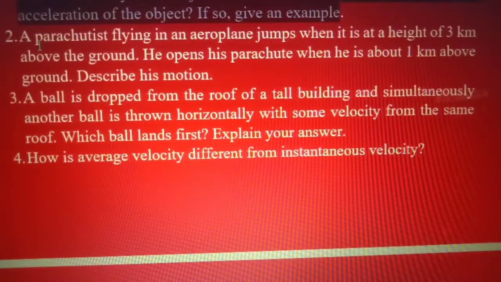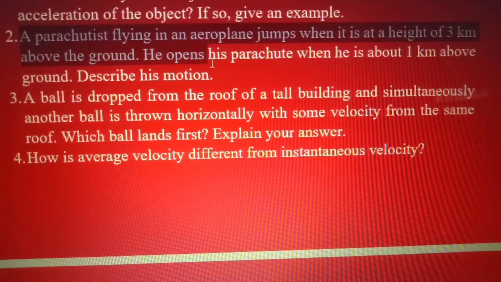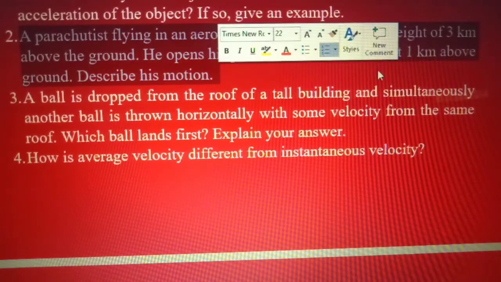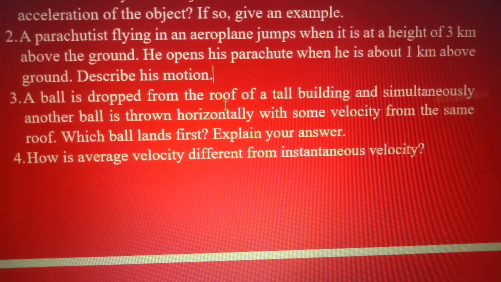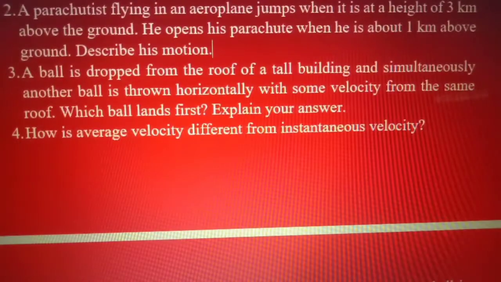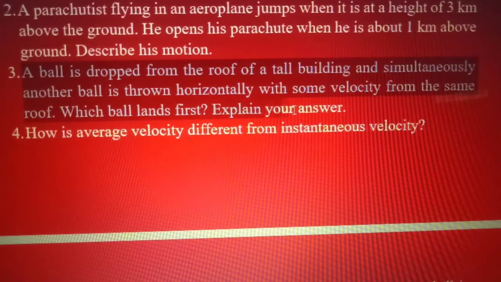And the second question is, a parachutist flying in an aeroplane jumps when it is at a height of 3 kilometers above the ground. He opens his parachute when he is about 1 kilometer above the ground. Describe his motion. And the third question is, a ball is dropped from the roof of a tall building and simultaneously another ball is thrown horizontally with some velocity from the same roof. Which ball lands first? Explain your answer.